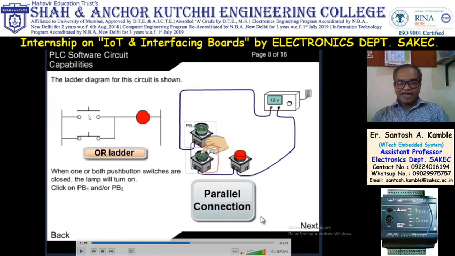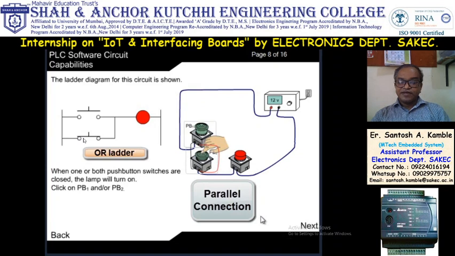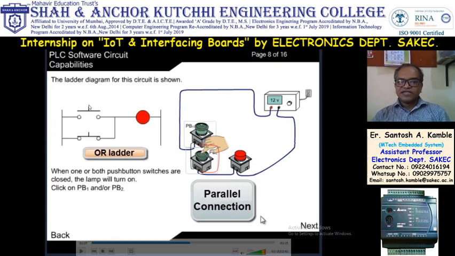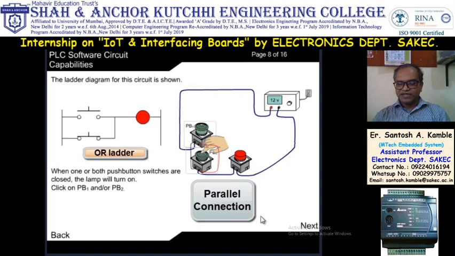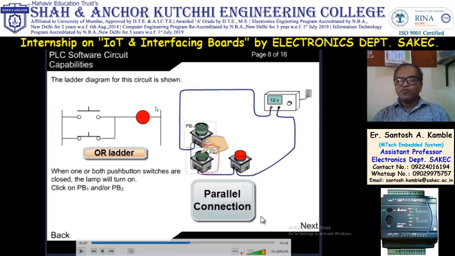This is my ladder diagram. In a ladder diagram, all inputs are at the left side. Remember, all input sensors are at the left side and all outputs are at the right side. There are n number of inputs, but there is only one output at the output side. So this is our logic.